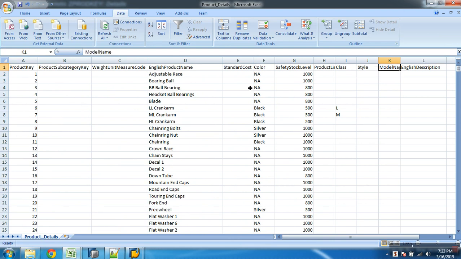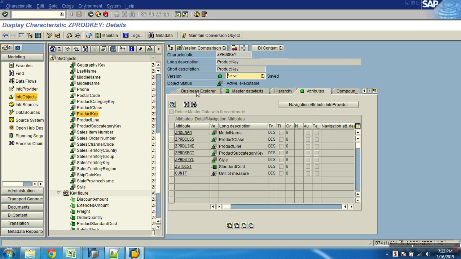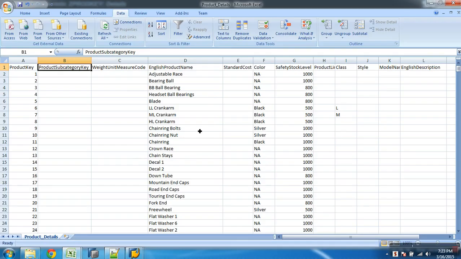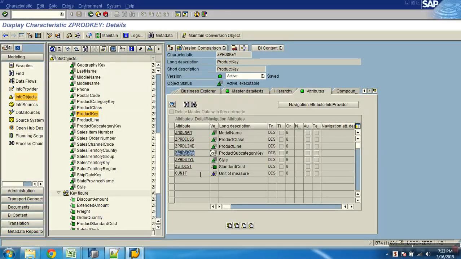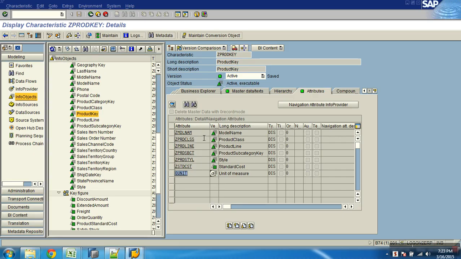Now look at this. If I open this, it could be a special case now. Product key, I've got product key. What is the next column? Subcategory. So I've got attribute subcategory. Measure unit. What is this? Unit. And what is English product name? Do I have any info object for product name?